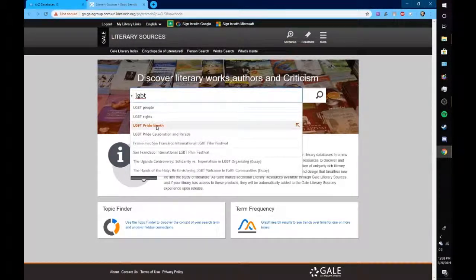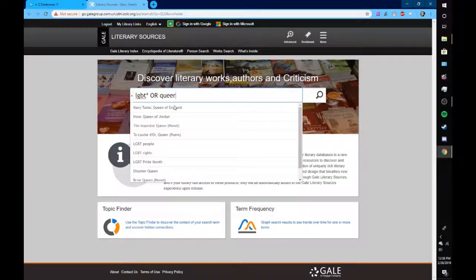Now looking at these, we could see that LGBT pride celebrations, LGBT rights, and LGBT people would all be fantastic additions to our search. So we'll go ahead and truncate this term with an asterisk. Now, because we want to make sure that we're getting in all sorts of different articles about this type, we'll go ahead and also add the academic term queer. And because we want to limit it to just results pertaining to The Wizard of Oz, we'll add the Boolean operator and limit by the title The Wizard of Oz.